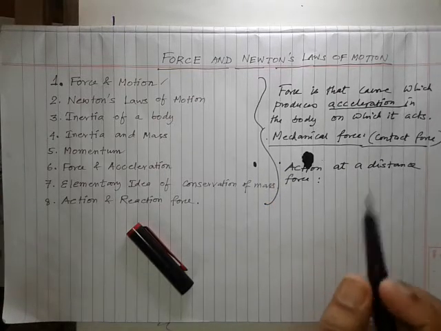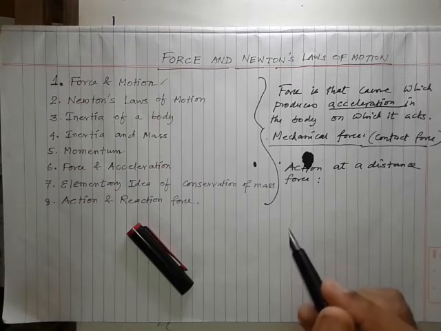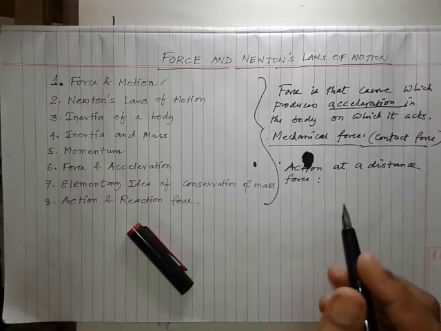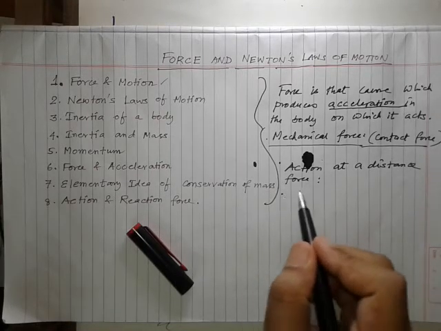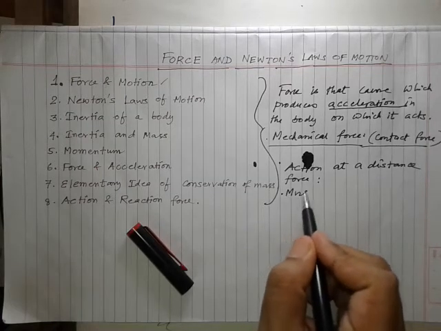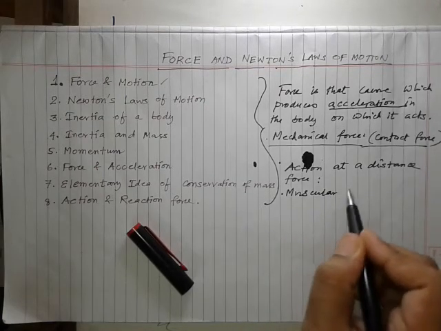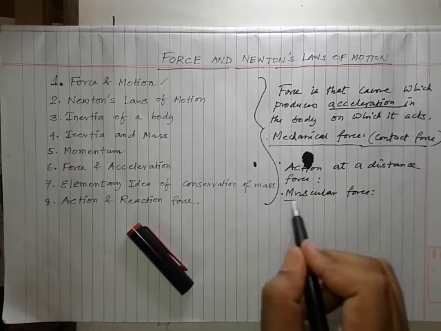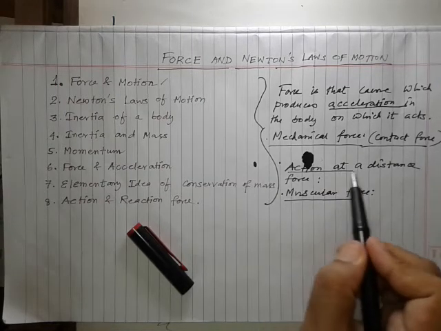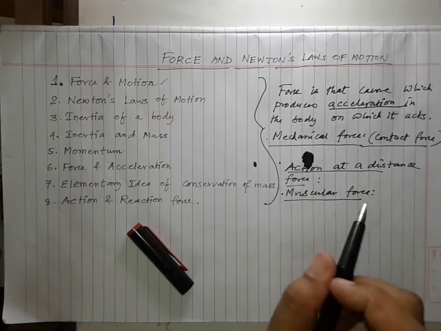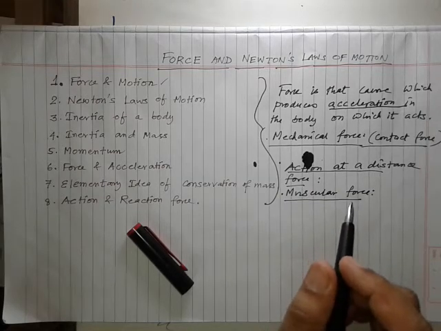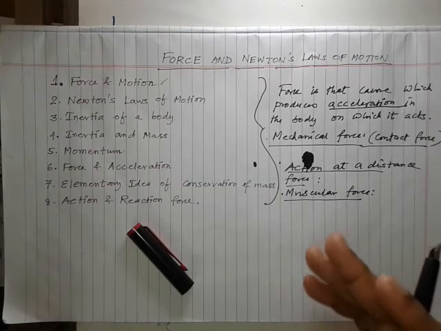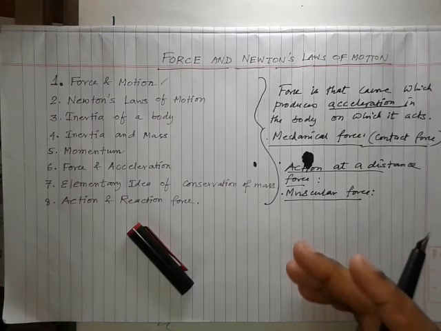Suppose I want to walk, I have to apply force on the ground with my leg muscles. The leg muscles of a frog exert force that pushes the frog into the air, so that the frog can jump.